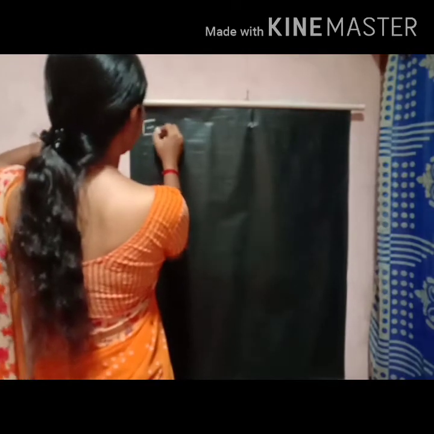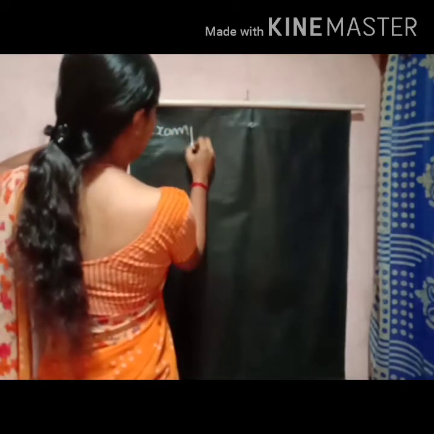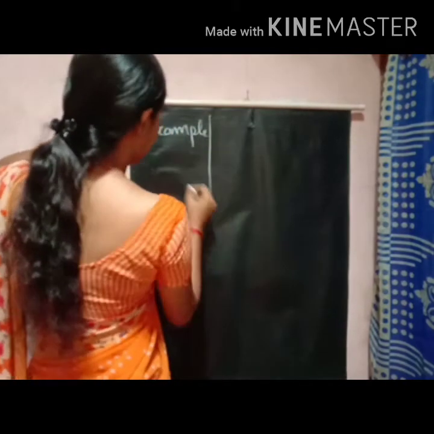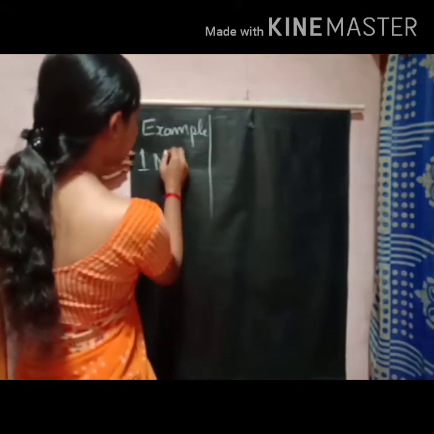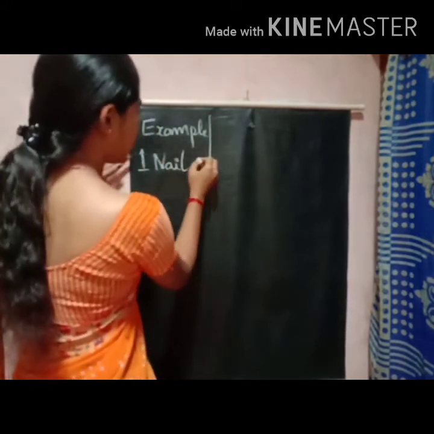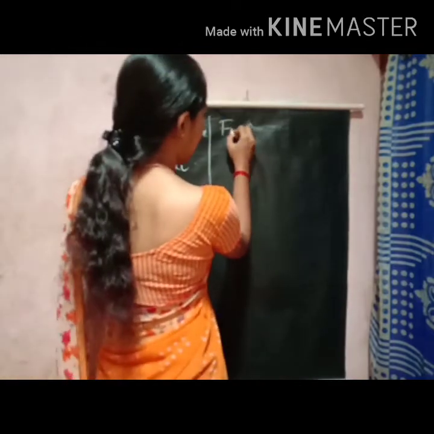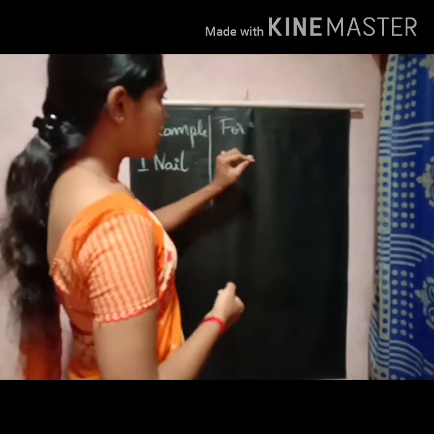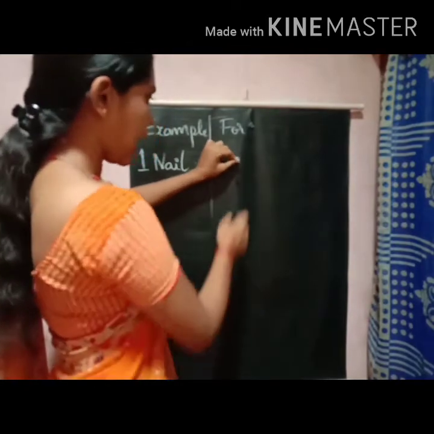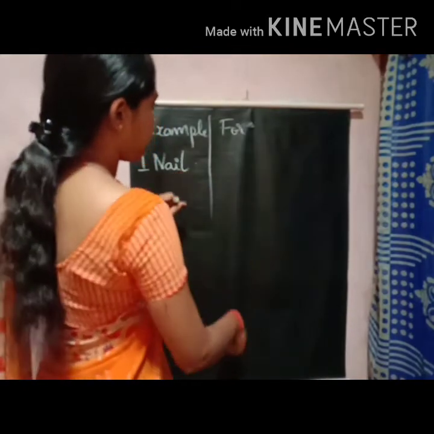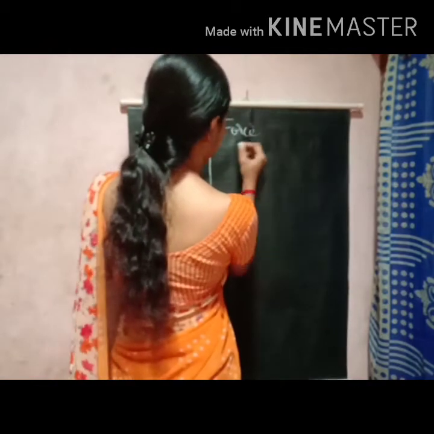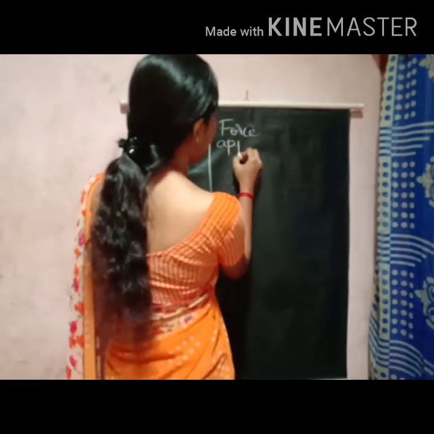Which example did I take? I took the first example, nail. So what happens? Force is applied. Yes, isn't it? So in order to insert this nail on the wall, I applied the force. Force applied.